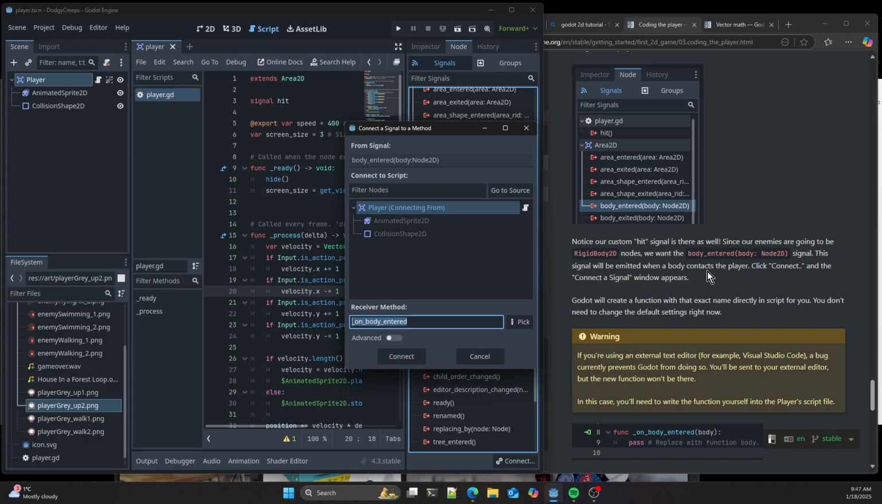This signal will be emitted when the body contacts. So the game engine is going to emit this signal when something hits, when a rigid body hits and enters the collision shape I think we created earlier. This is going to create a function. What this is doing is generating a function that gets called as a result of this signal being emitted.